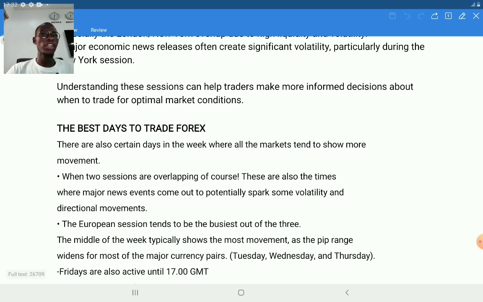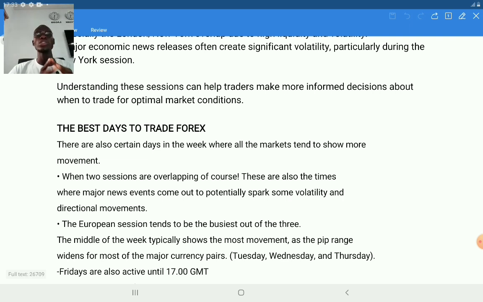Most forex traders don't trade on Monday and Friday, simply because on Monday the direction of the market is not decided. The institutions, the big banks, the big companies, are yet to decide in which direction the market will be going. During that time there will be less volatility in the market. That is the reason why some people don't trade the market on Monday and Friday.